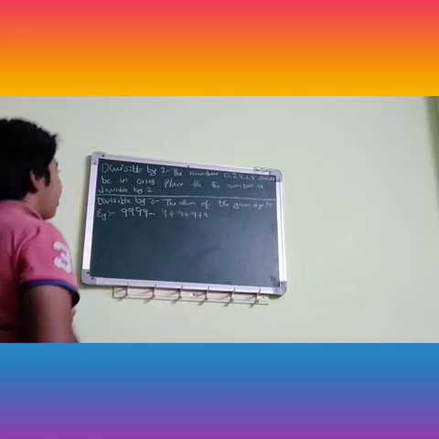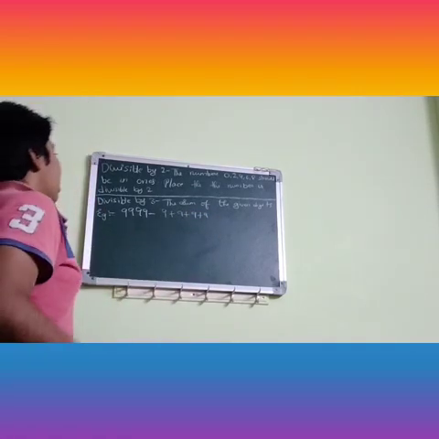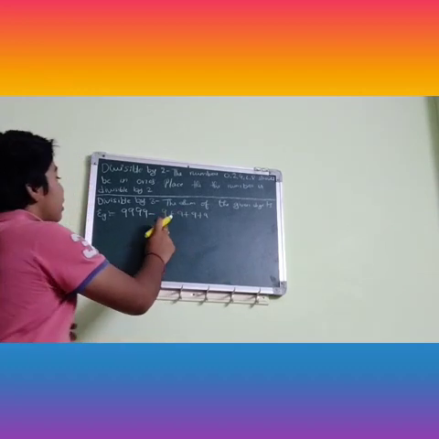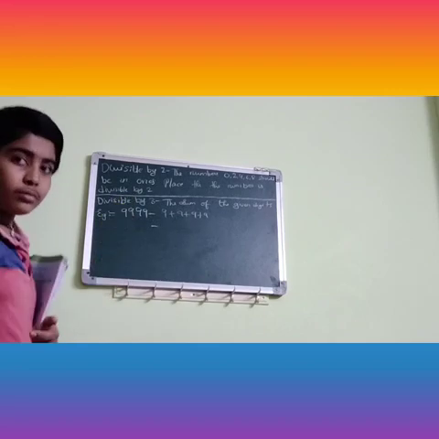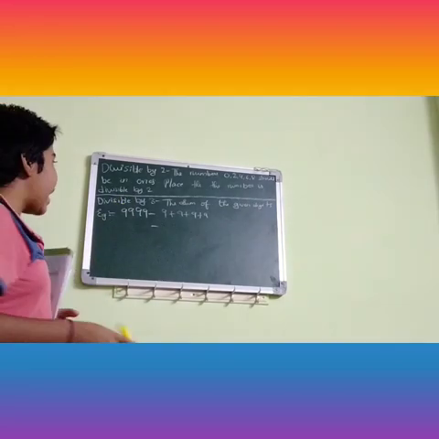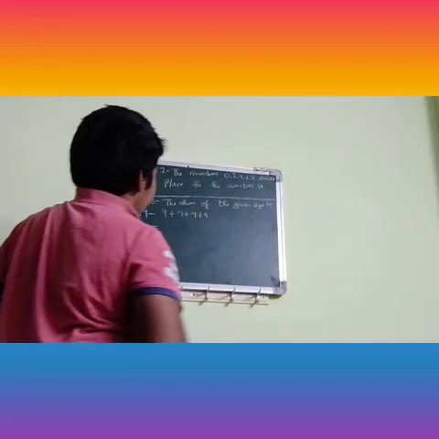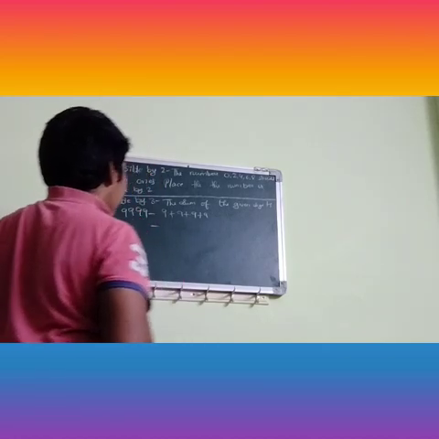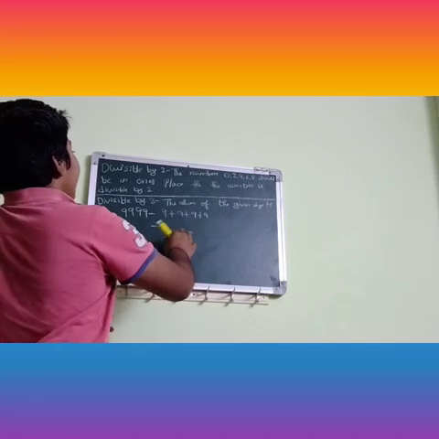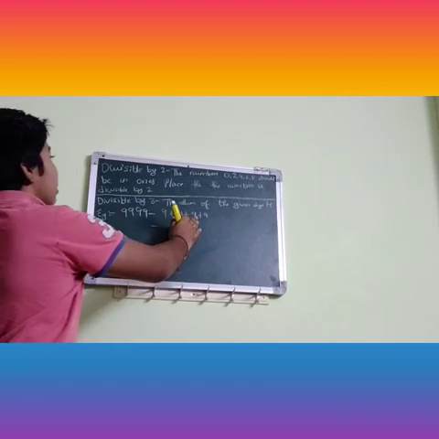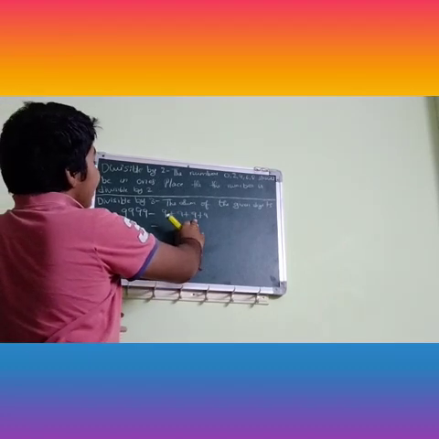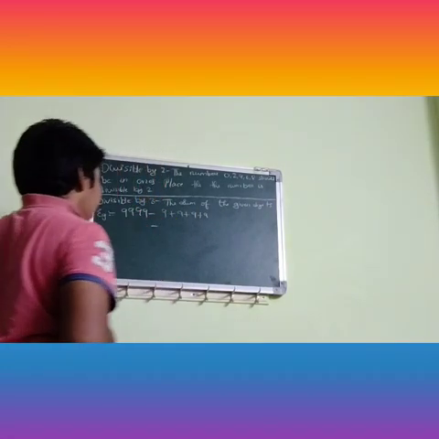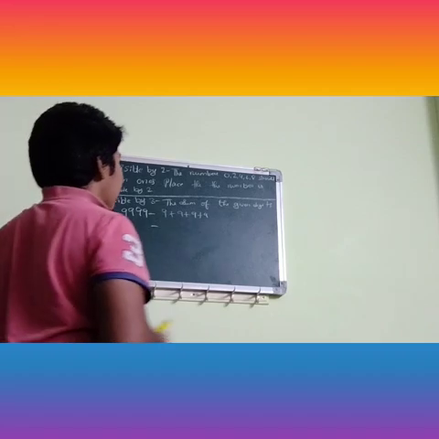Let us add this. 9 plus 9 is 18. 18 plus 9 is 27. 27 plus 9 is 36.